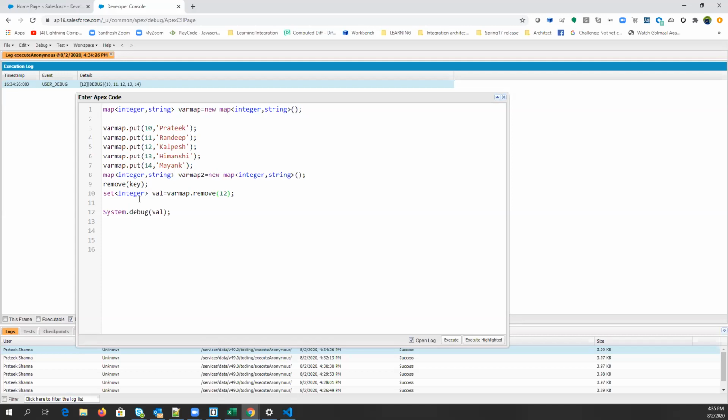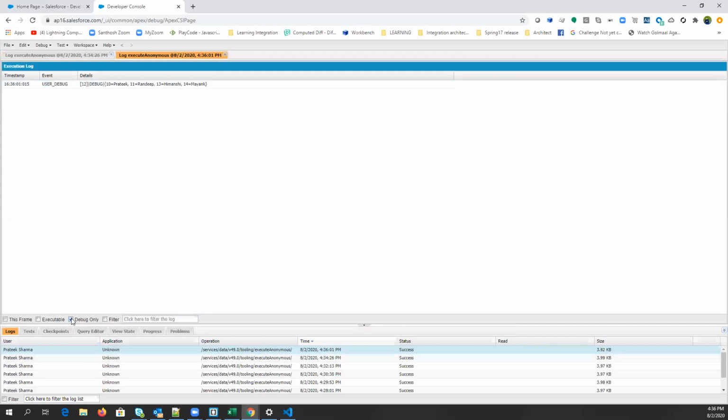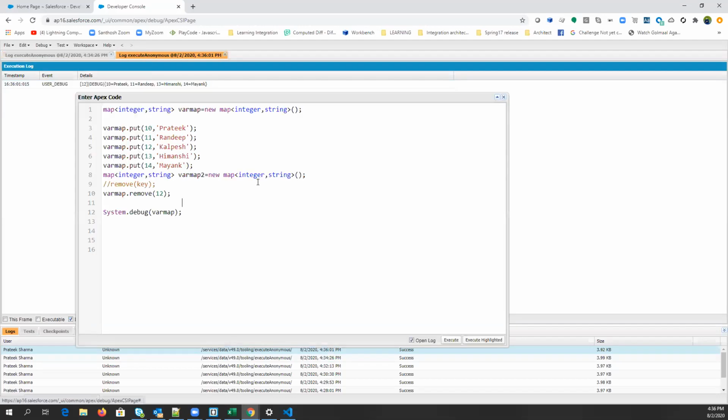Okay, and just print this map again. See, 12 is not here now. It is removed. Okay. Clear, guys?